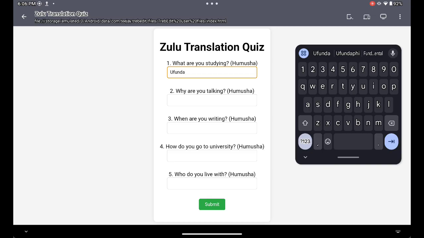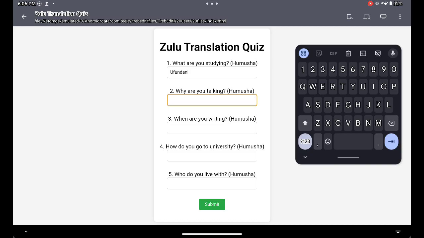Now, I told you, you need to know whether the question links to the verb or not. Most of the questions do link to the verb, besides two. That will be when, nini, which doesn't link with the verb, right? And then another one, nobani. But we're going to do that in here, so that's fine. So the question for what, how do you say what in Zulu? You use ni, right? So ufundani, what are you studying? Literally done, right? Now that's done.